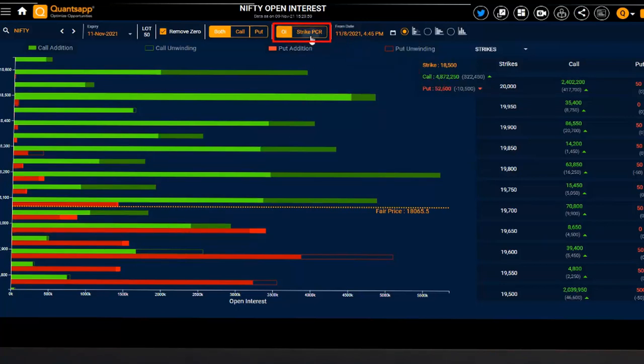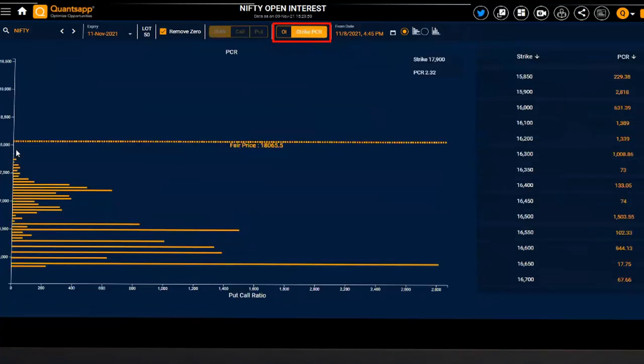Further, we can also check the strike wise PCR. It will show us on a particular strike price how much the put call ratio is. If we focus around at the money, which is 18,000, so this is, I would say, one strike below at the money, the put call ratio is 1.16. That tells us the put writers are marginally aggressive even on 18,000 put as well. So that indicates a stronger support on that level.